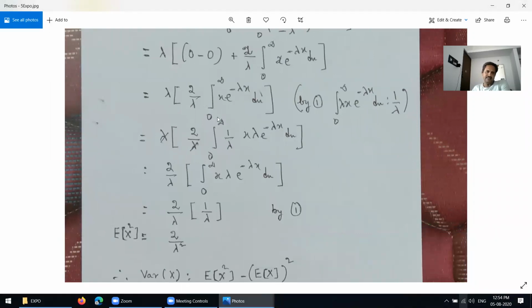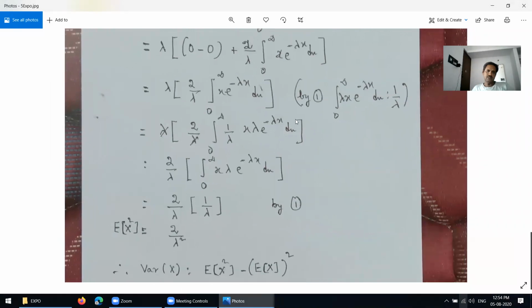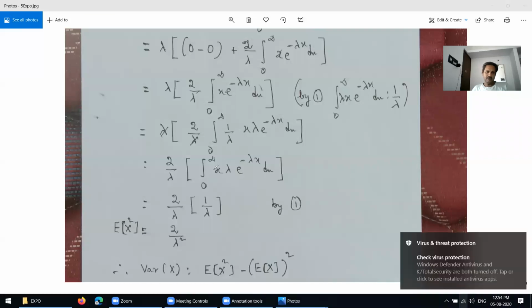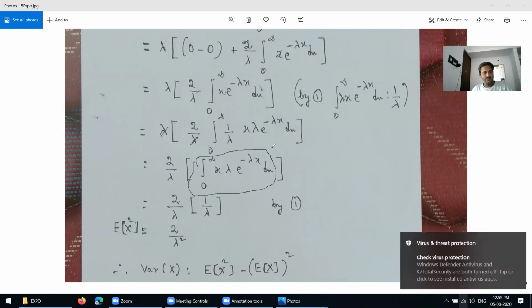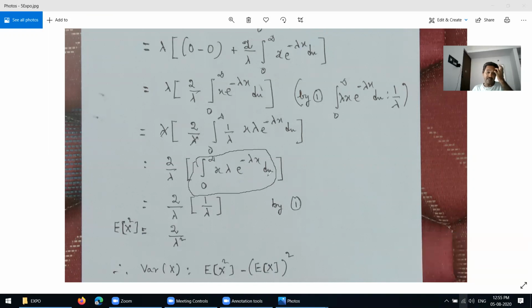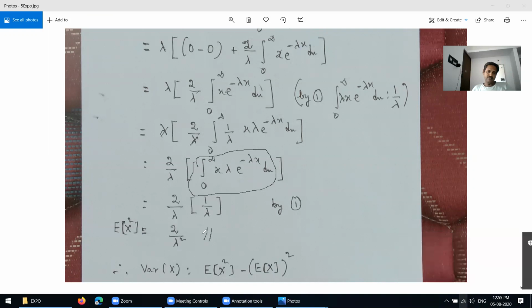These terms, the entire terms, don't integrate them. The integration of this entire value represents the mean. Already you got it: expectation of x equal to integral from 0 to infinity x into lambda into e power minus lambda x into dx equal to 1 over lambda. So finally you are getting expectation of x squared is nothing but this one.